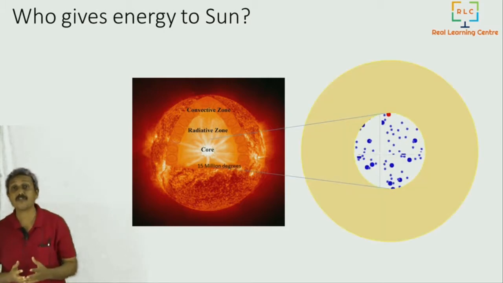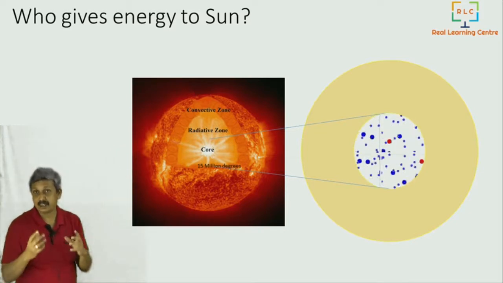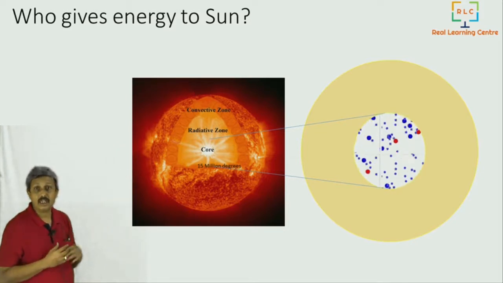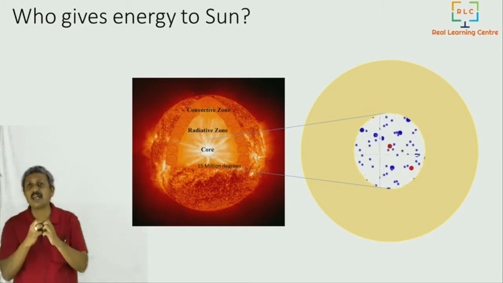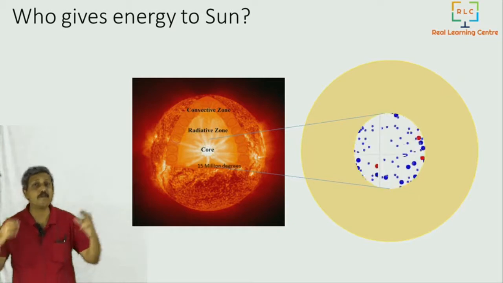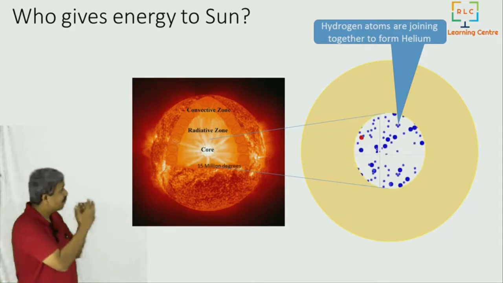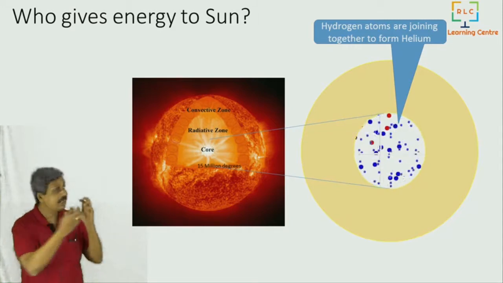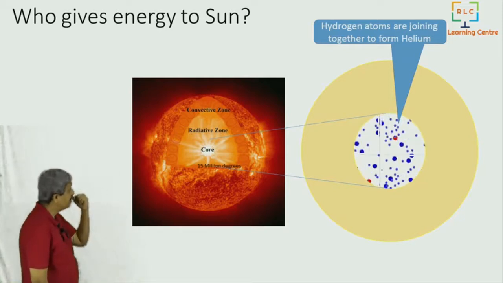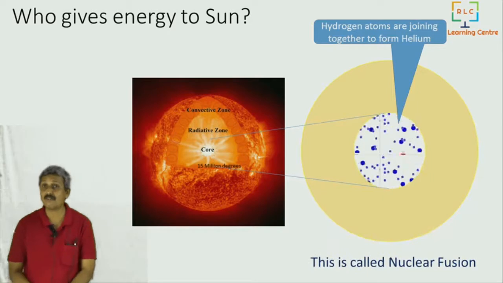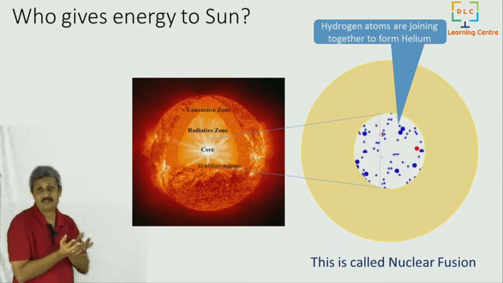What are those activities? You can see that there is a lot of movement of molecules. They are not just staying there, they are all hydrogen atoms. Those hydrogen atoms are bouncing against each other very hard, and when they come in contact with each other, they combine together to form helium atoms. That process, combining hydrogen atoms to make a helium atom, we call nuclear fusion. Inside the sun's core, this nuclear fusion is happening.